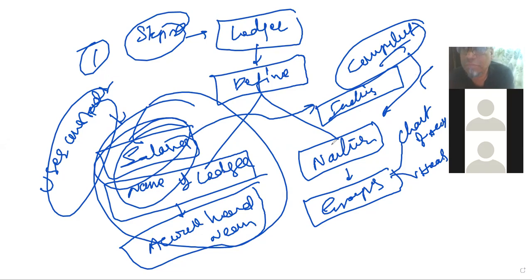The very, very important thing is how to convert the manual accounting system into a computerized accounting system. This is what we are going to discuss today. What is our topic name today? Chart of accounts.